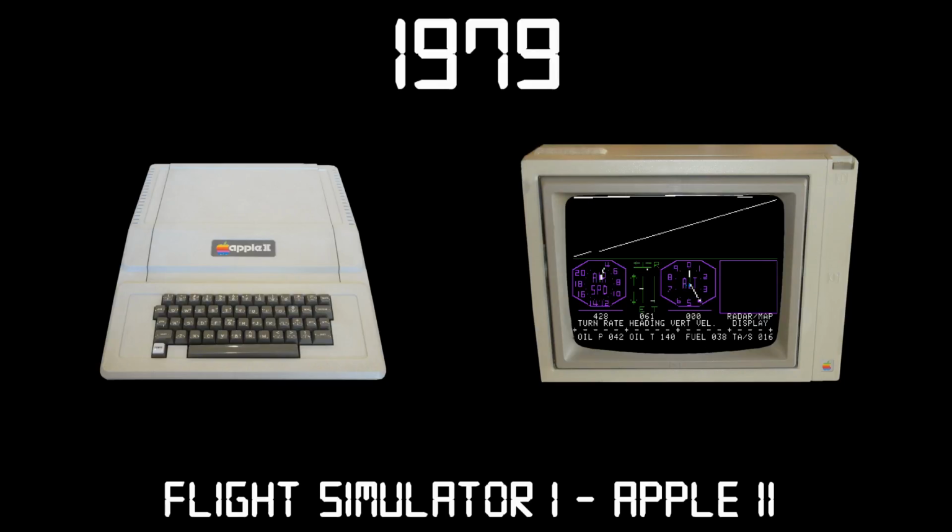Flight Simulator 1 was actually released multiple times due to slight enhancements and new features added to it over time. We'll be playing the original bare-bones 1979 version, however, that came on a cassette tape for the Apple II, as opposed to the commonly known and more official early 80s version.